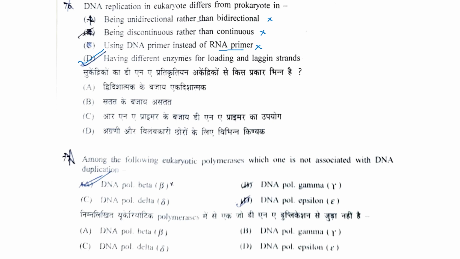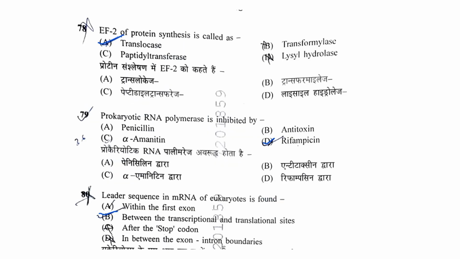Among the following eukaryotic polymerases, which one is not associated with duplication? DNA polymerase beta, DNA polymerase gamma, DNA polymerase delta, and DNA polymerase epsilon. The answer is DNA polymerase beta. EF2 in protein synthesis is called as translocase. Other options are transformylase, lysyl hydrolase, or peptidyl transferase. The correct answer is translocase.